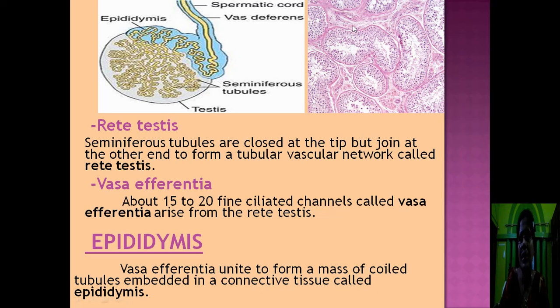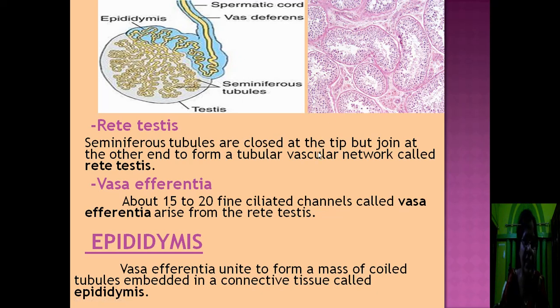Now come to the transverse section of the testis. In this section, you can see these are the seminiferous tubules. In the transverse section or cross section, the tubules look rounded or oval in structure. The seminiferous tubules are lined by germinal epithelial cells. This outer layer of cells is known as the germinal epithelium. Among the germinal epithelial cells, some elongated cells are found. These are known as Sertoli cells. And among the seminiferous tubules, the Leydig cells are also found. This is the interstitial space. These cells are known as Leydig cells or interstitial cells, which secrete the hormone androgen.